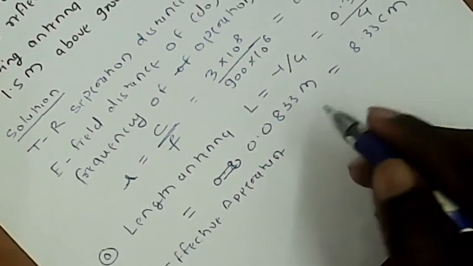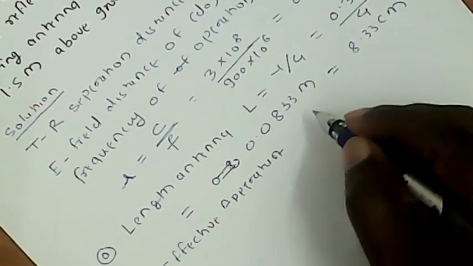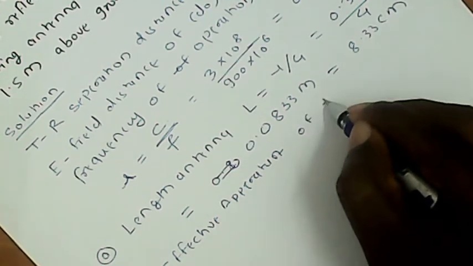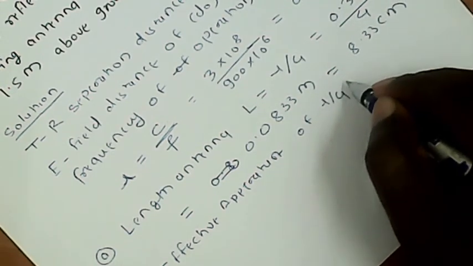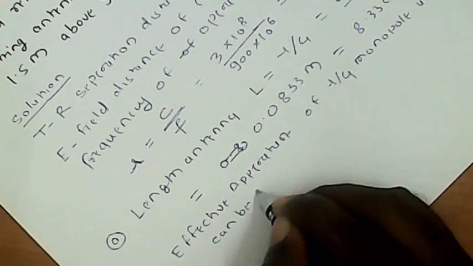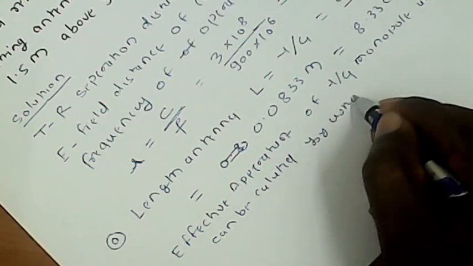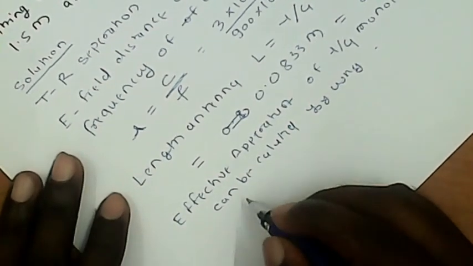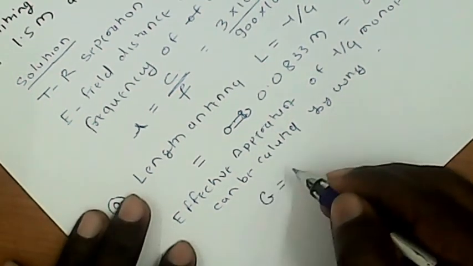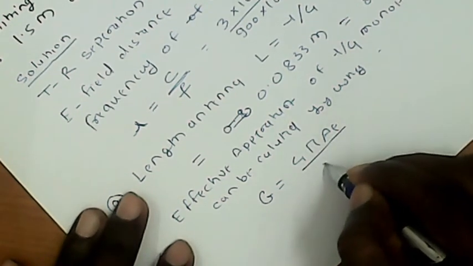The effective aperture of a lambda by 4 monopole antenna can be calculated by using the equation: gain is equal to 4 pi Ae, where Ae is the effective aperture, divided by lambda square.